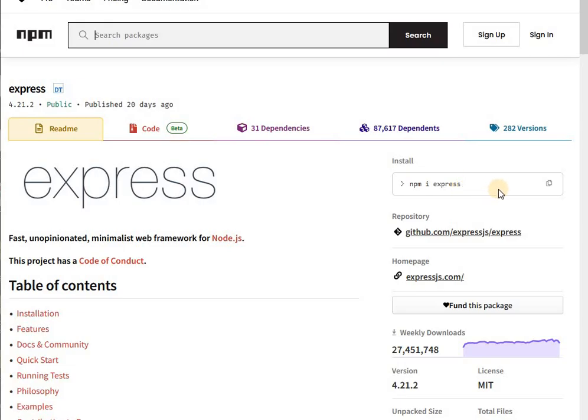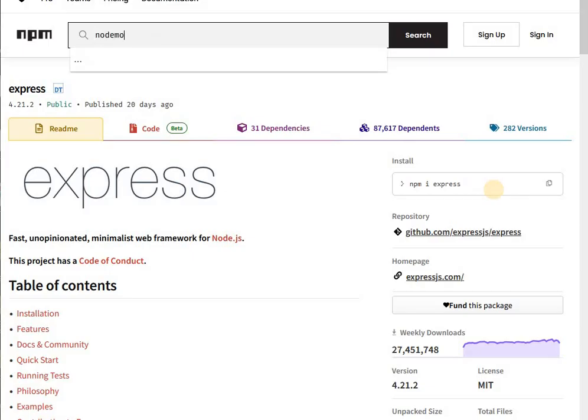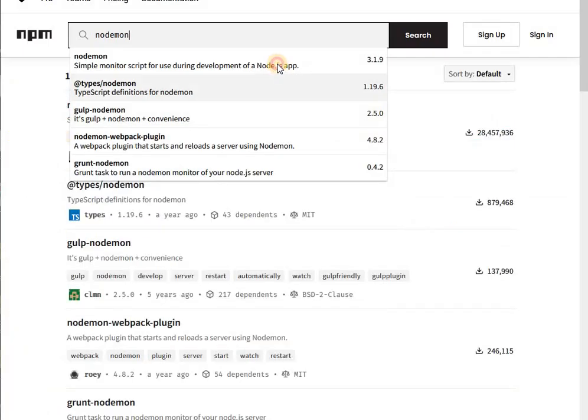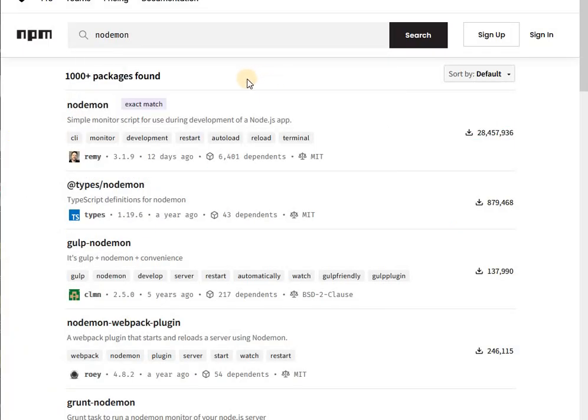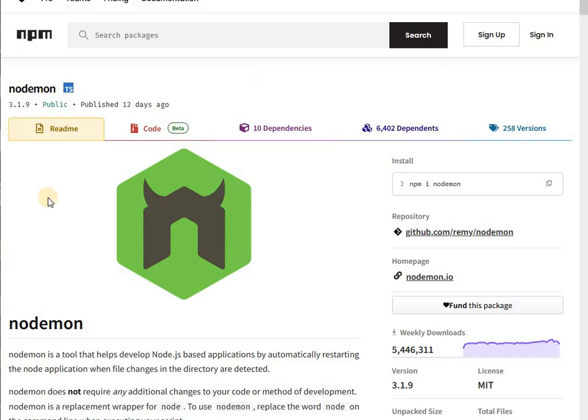And if you want to install a package globally, this is mostly used for development experience, right? So for example, there is a package called Nodemon. And again, let's take a look. The version was published 12 days ago. There are a lot of versions, so people are working on it.